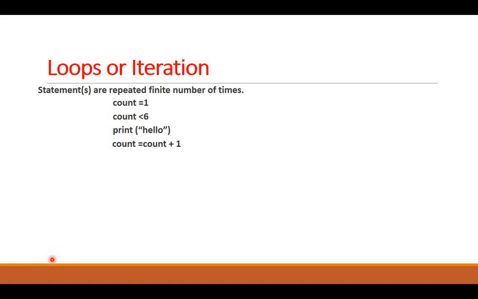Right now the format of execution is the same from top to bottom. What I need is that after doing this count equals count plus 1, it should go back, check the condition, and then do the work again till the condition is true. That means as soon as the value of count becomes 6, it should stop. That type of work will be done by a loop or iteration statement.